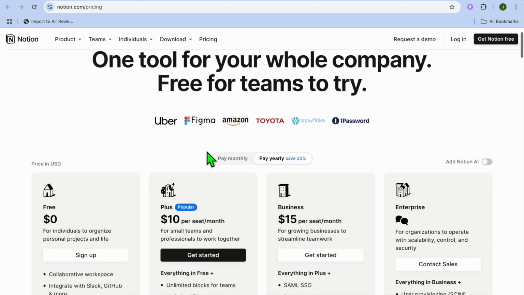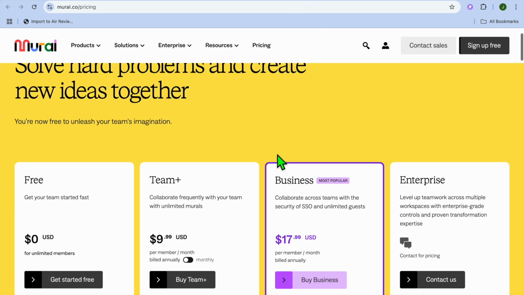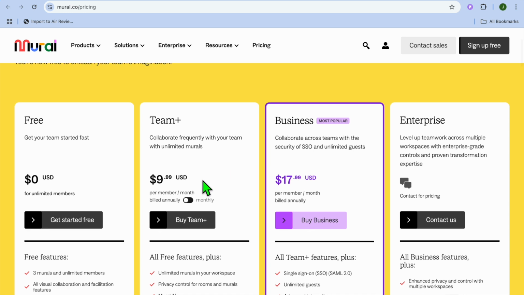Now, let's look at their pricing. With Notion, you can get started for completely free, and their monthly plan begins at $12 and goes up to $18. With Mural, you can also get started for free, and then their monthly plan begins at $9 and goes up to $17. In conclusion, which one should you choose?